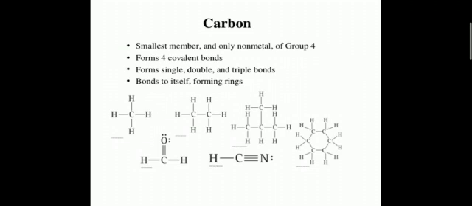It bonds to itself forming chains and rings, and this property is known as catenation. Catenation is the self-linking property of carbon, and it is due to this catenation that carbon is able to form a large number of compounds.